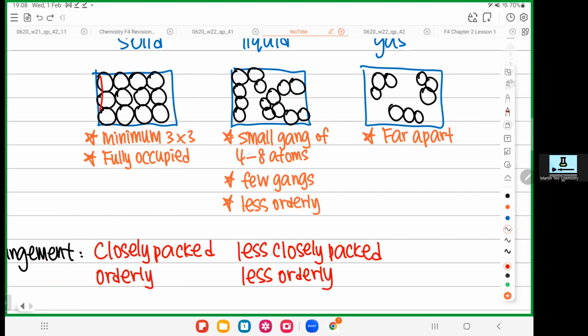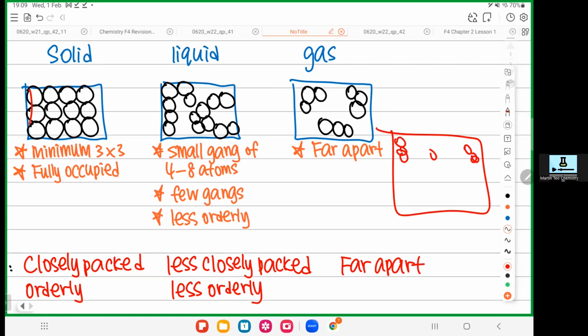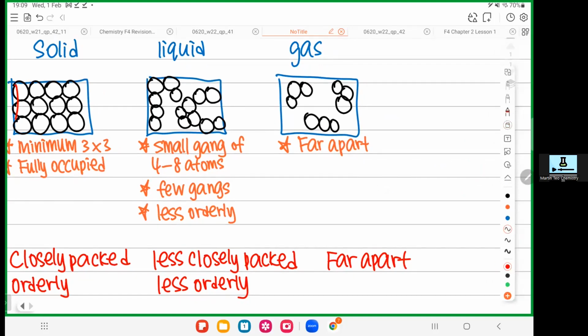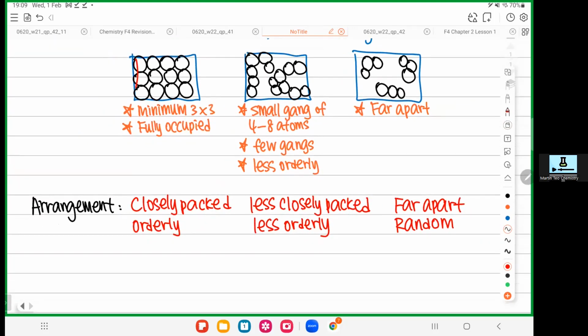So when you come to the gas, what happened? They are very far away from each other, right? So they are far apart. Do you see any specific pattern for gas? No. The gas can be something here, something goes here, something goes here. No pattern at all. So if no pattern at all, don't write the word disorder. Disorder is not a proper word. Write the word random. So they have random arrangement. Random means the arrangement is very hard to predict. So that is called random. Okay? So that is arrangement.